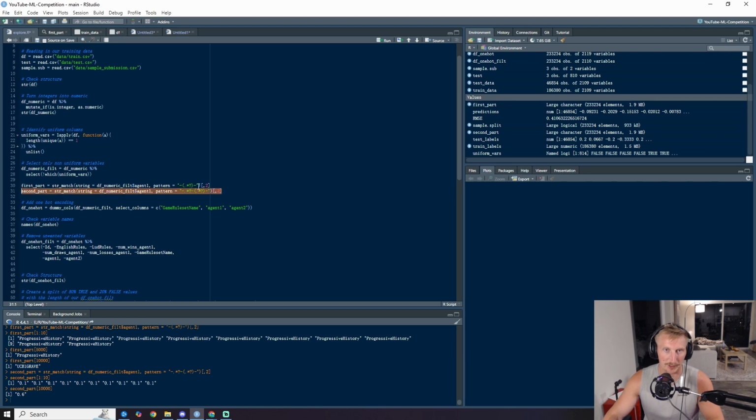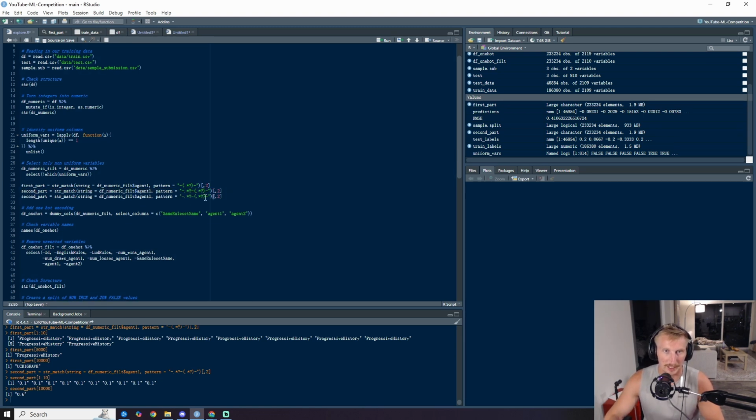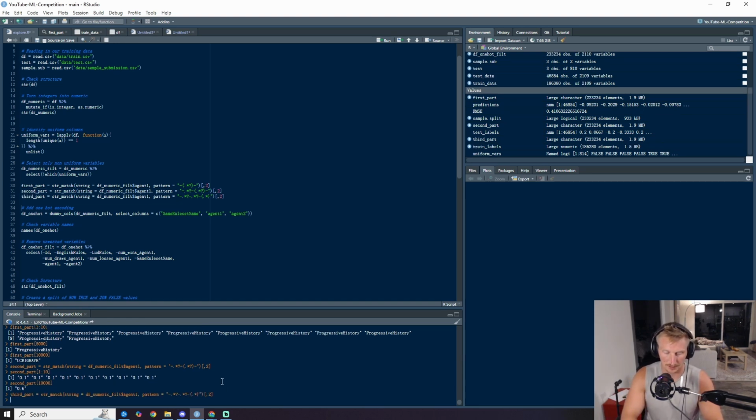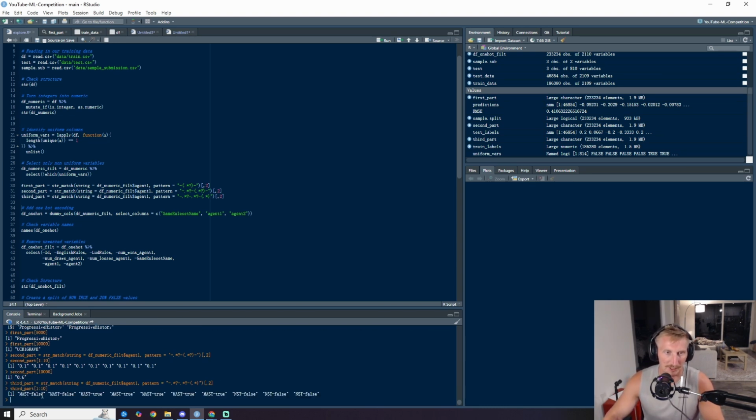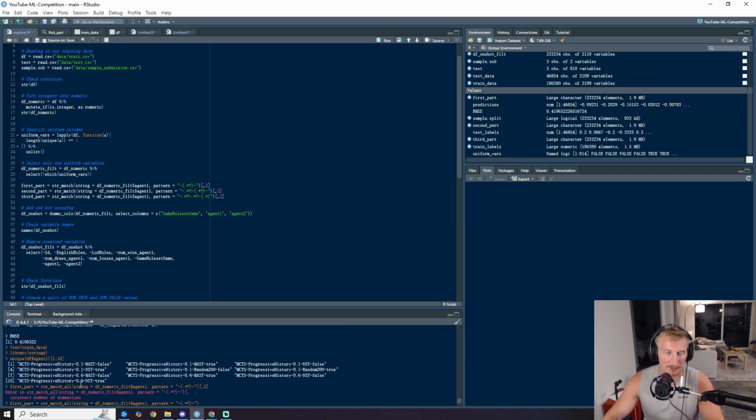Now we want to do the same thing, but for the third part. Let's get rid of the parentheses here. I think actually we don't need the question mark here. We just want everything else. Let's see what that does. All right, good. So that's grabbing the last part of the phrase. So we're grabbing the first part of the phrase, the second part of the phrase, and this third part of the phrase. So what we want to do is have those for agent 1 and agent 2.